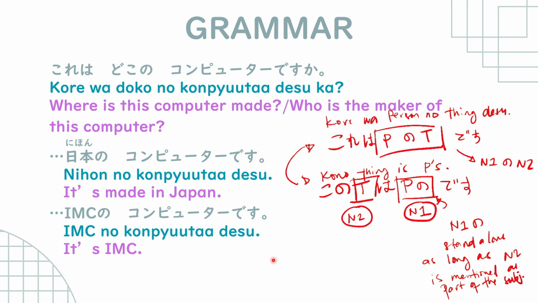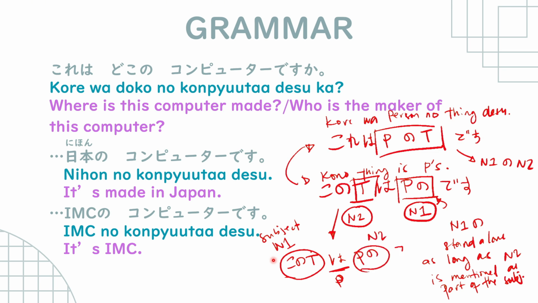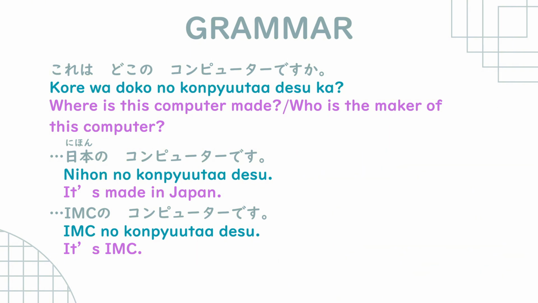In this case, noun 2 is part of the subject because kono thing itself is noun 1, or the subject. And then we have wa as a particle here, and then we have person no as noun 2. And then this is the predicate. So those are the usages of no so far that we have.